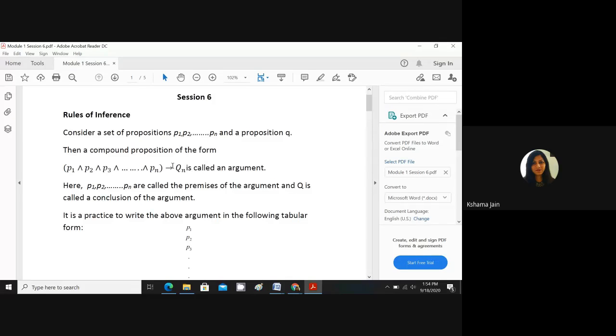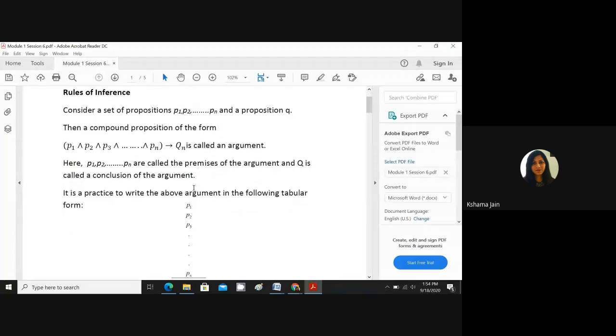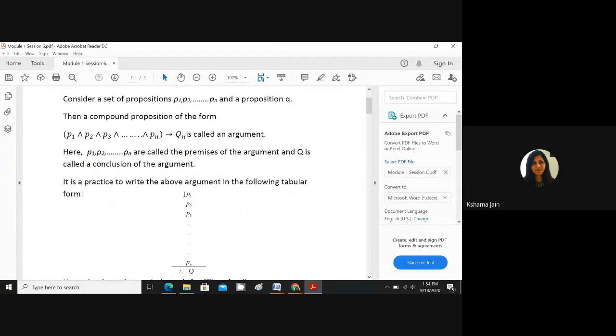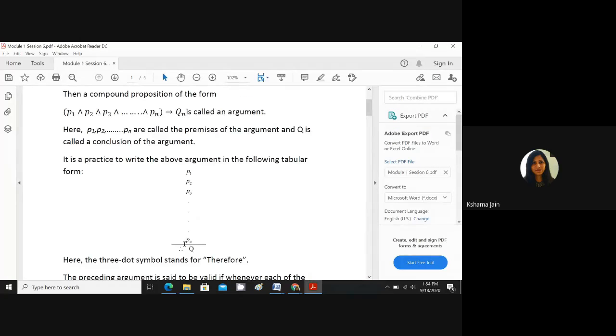In mathematical form it can be written as follows: one proposition is written in the first line, the second in the second line, the third in the third line, and so on with dot dot dot. In the last, these 3 dots stand for therefore. So therefore conclusion Q will be written like that. First we write P1 and P2 and P3, don't put or, conjunction only. P1 conjunction P2 conjunction P3 conjunction dot dot dot Pn, and therefore Q. Okay, so this is called an argument.